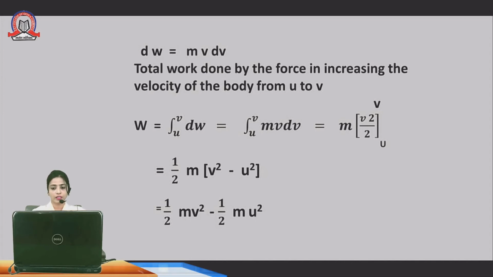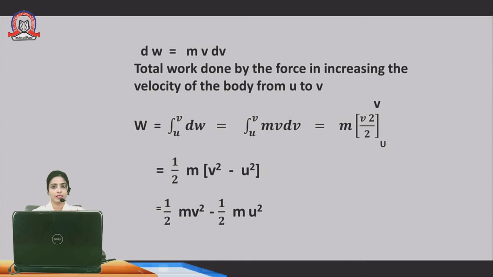m is my constant term, so integration of v dv. Here we use the basic formula: integration of x raised to n dx is x raised to n plus 1 upon n plus 1. m is the common term. Integration of v dv: what is the power of v? Here it is 1, so n equals 1. 1 plus 1 equals 2, upon 2. So my expression is v square upon 2.